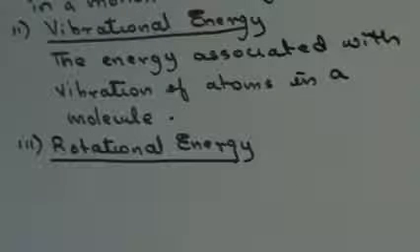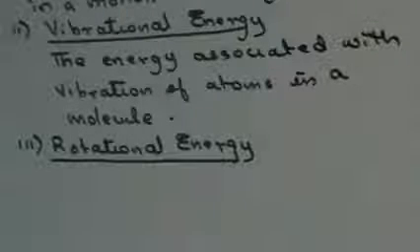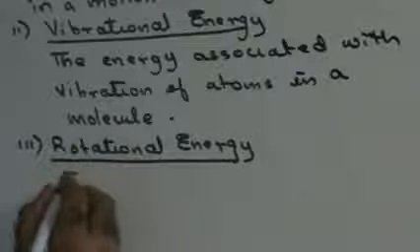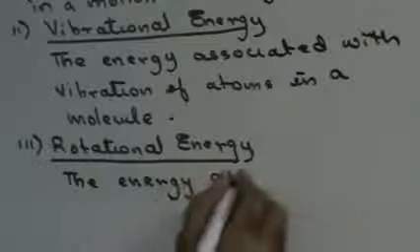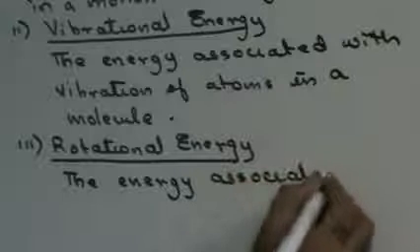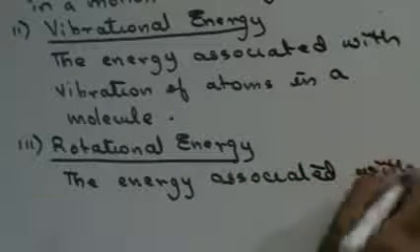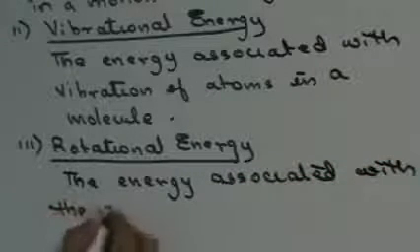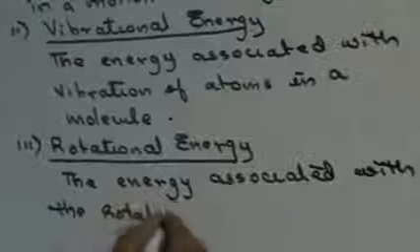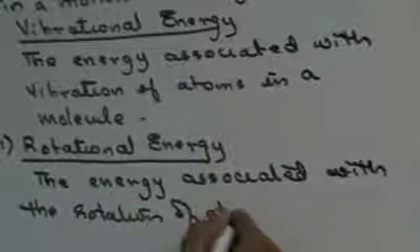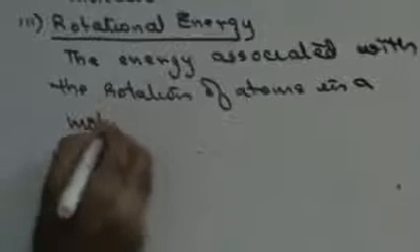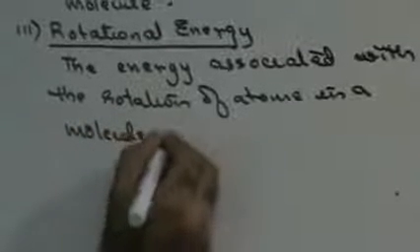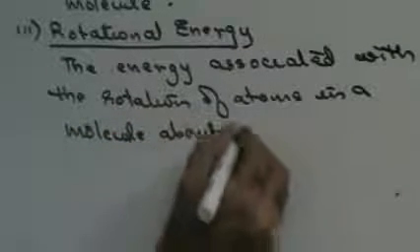It is the energy associated with the rotation of atoms in a molecule about a particular axis.